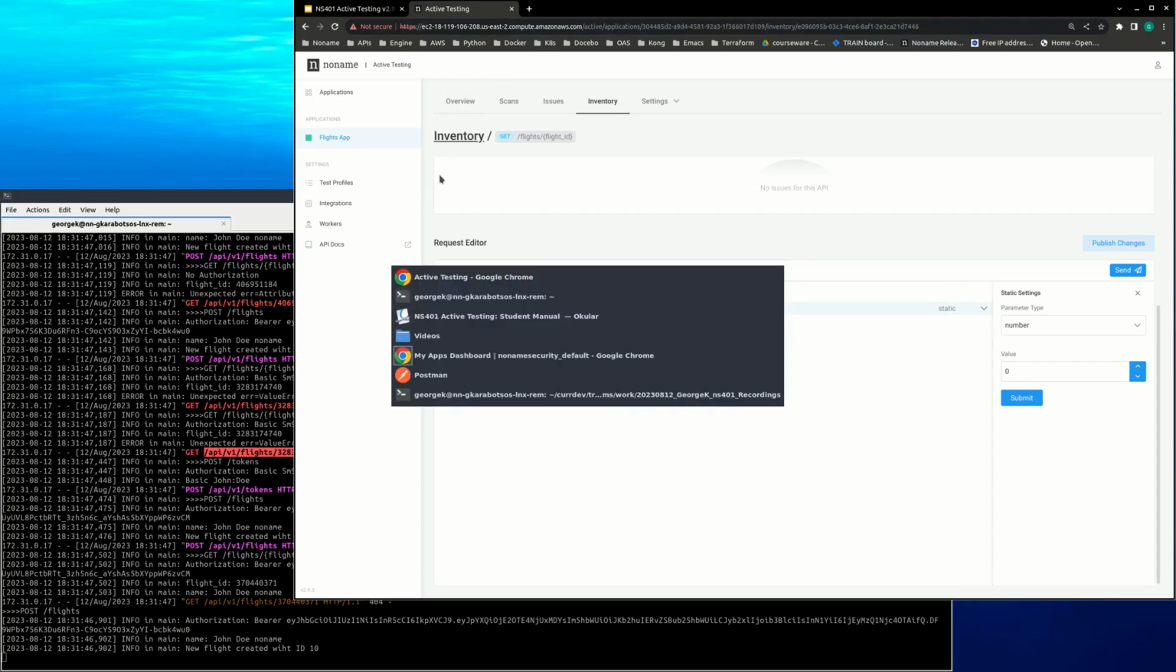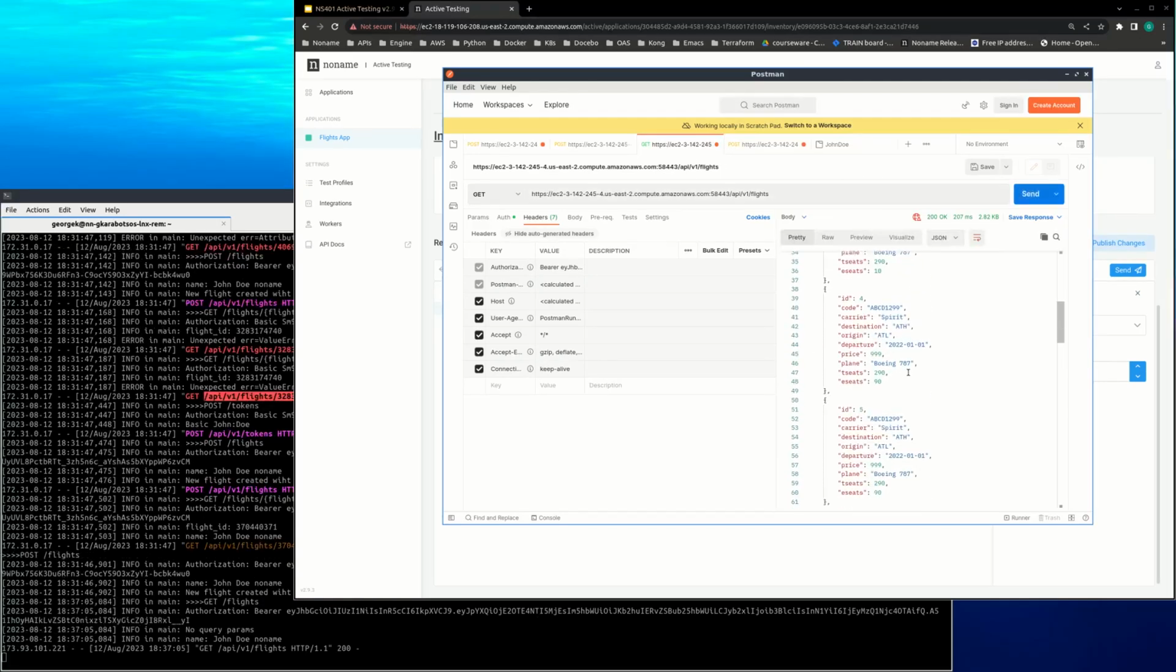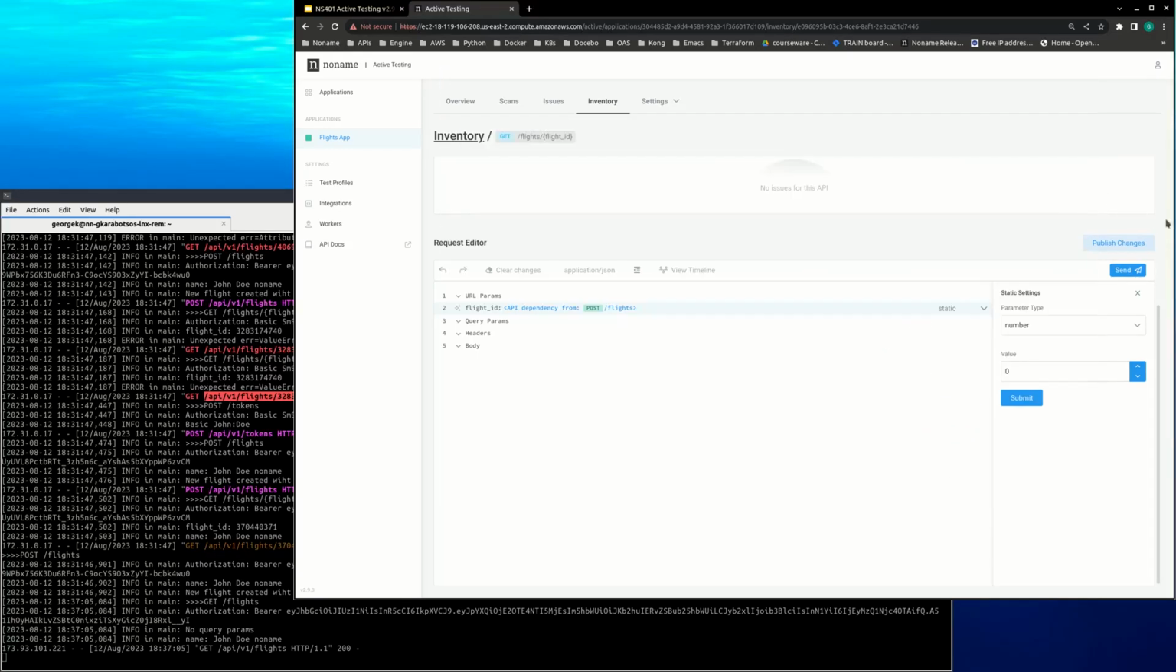Let's go back to Postman for a second. Let me show you. If I go back to Postman and I fetch all the flights, here it is. We should have about over a dozen flights. So I can pick any one of these IDs, and I can hard code it. I can pick any one of these IDs and say, okay, let's hard code it to value 1. And I can submit and I can send.